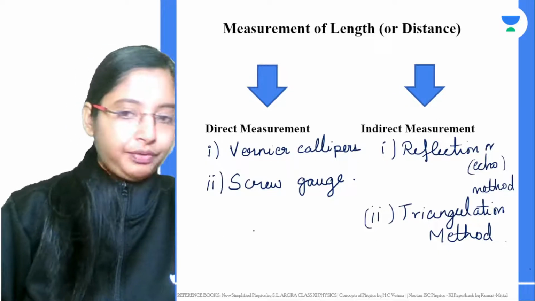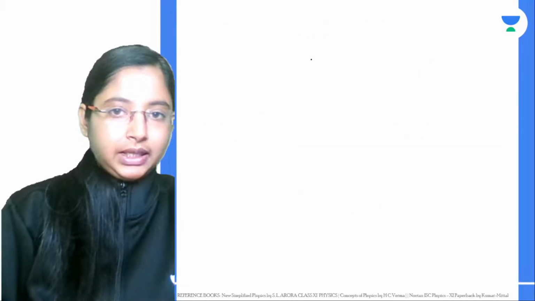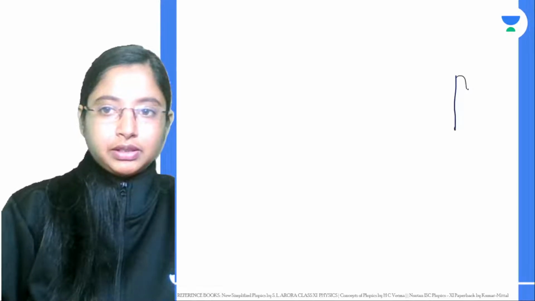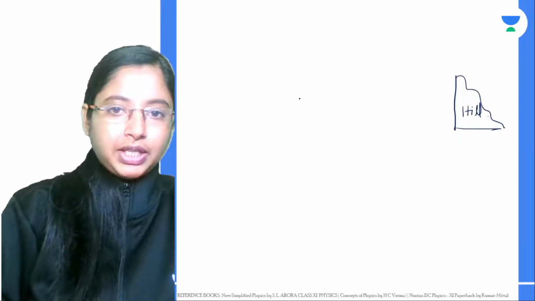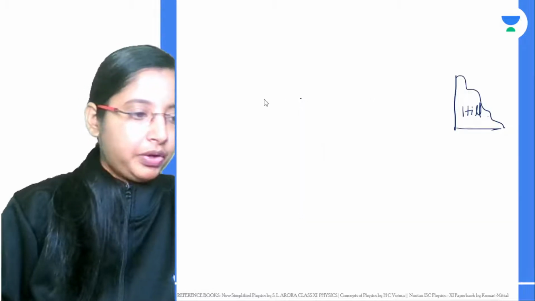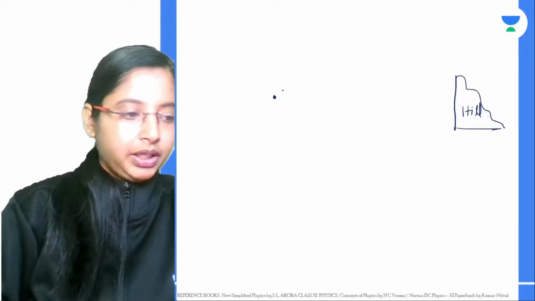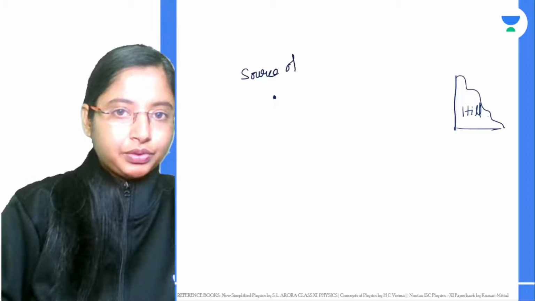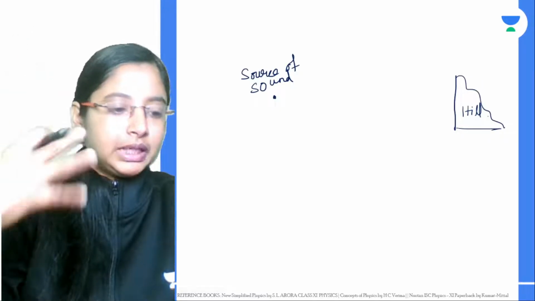All right, so reflection or echo method is very simple. Let's say there is a hill over here. Now what you do, you send a sound from a point, from one particular point. This is your source of sound, any source of sound. How many of you have tried, usually when you go and scream something, your echo is sometimes heard, right?